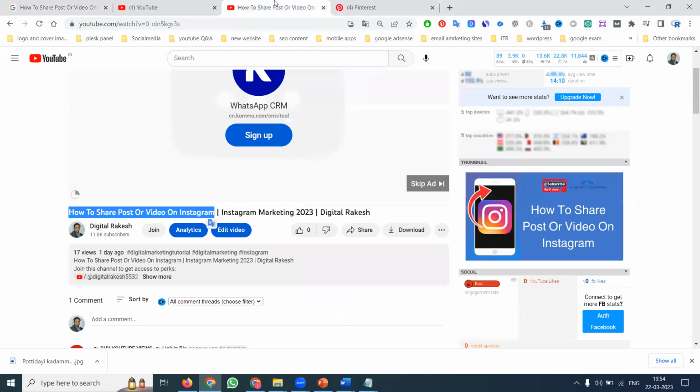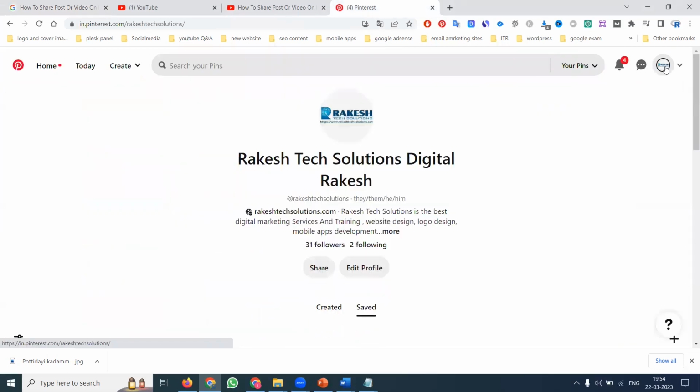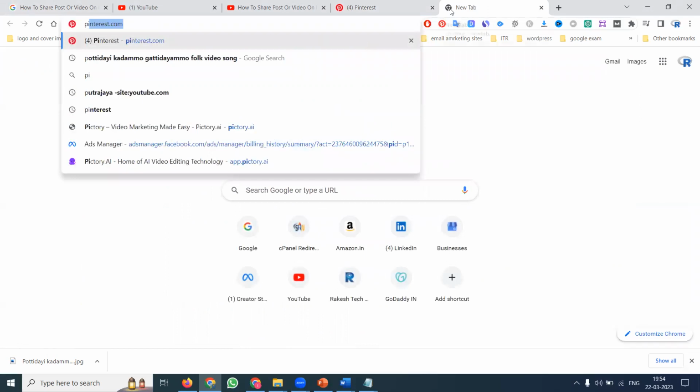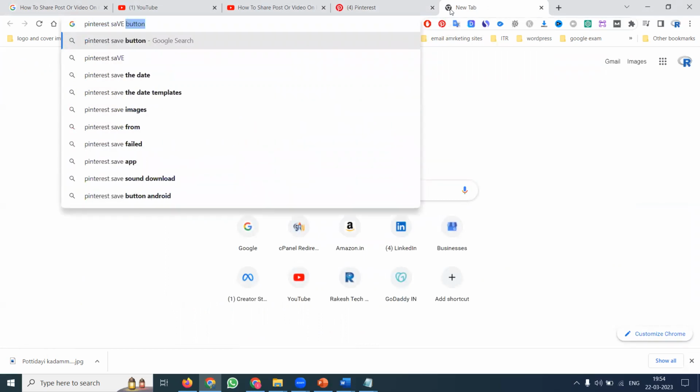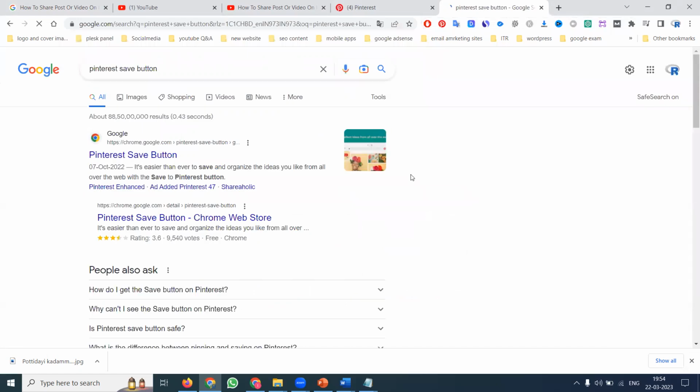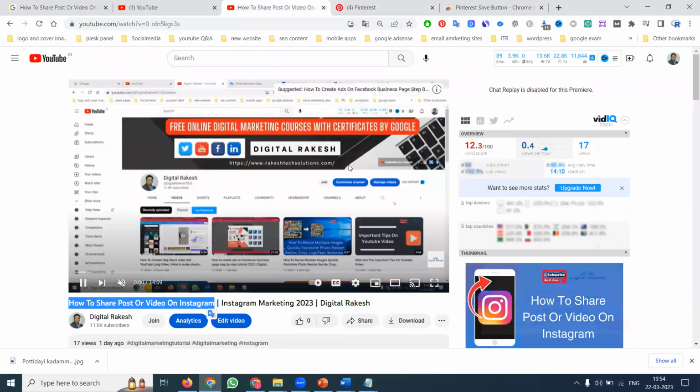In the video we can select an option, one of the options is called Pinterest. How to use Pinterest? First of all, we have to install Pinterest and the save button. We have to install this option. That is simple. Select this video.